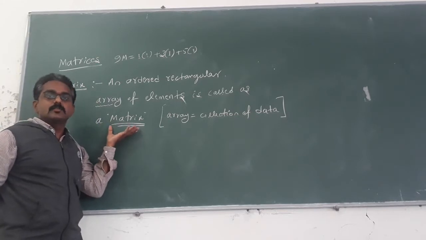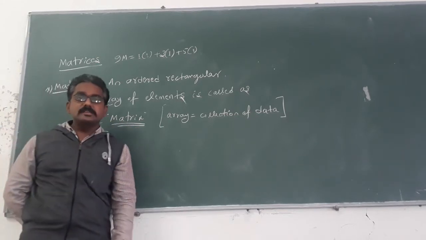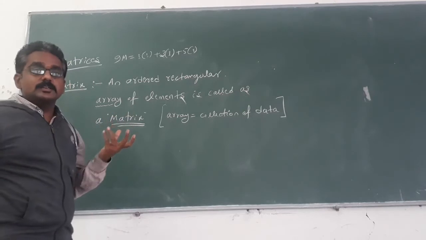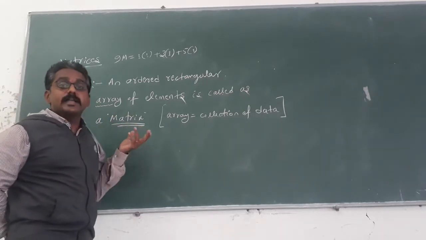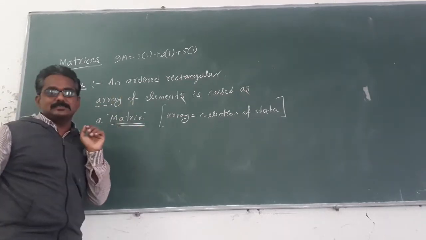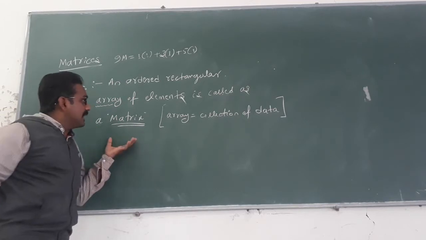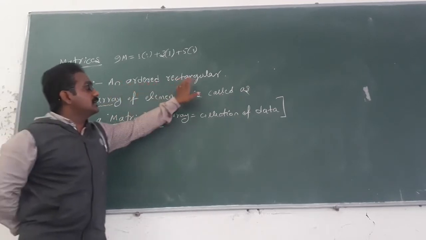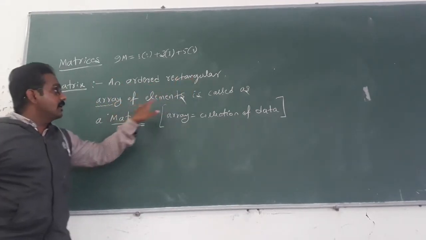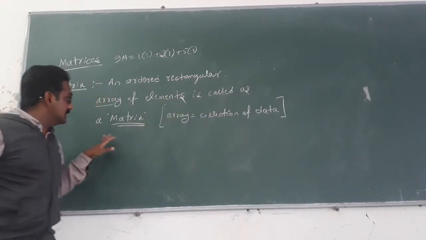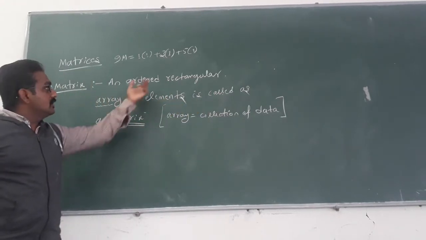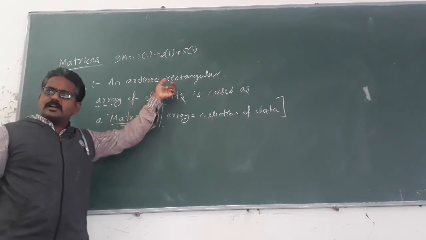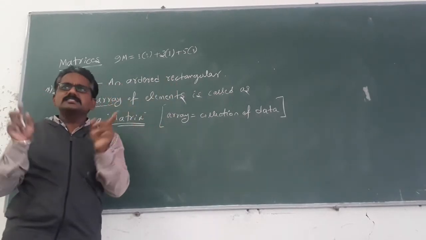For 1 mark, if they ask for the definition of this concept, you will be asked to define the matrix, not the matrices. What is matrix here? An ordered rectangular array of elements is called a matrix. Should the elements always be in rectangular form?